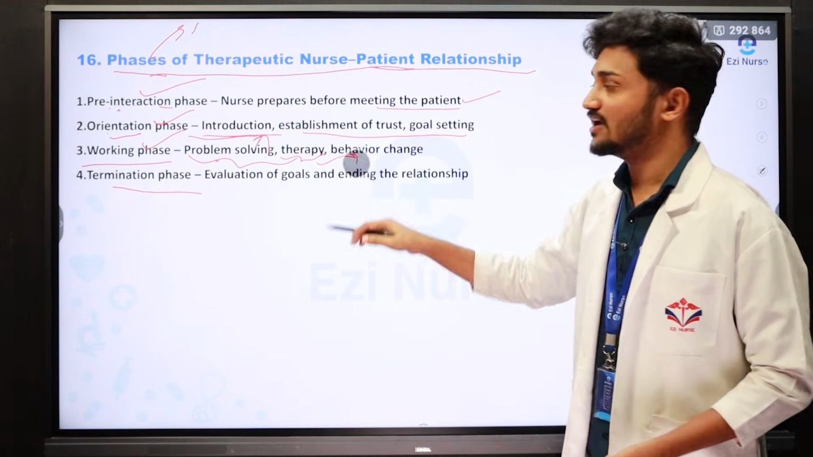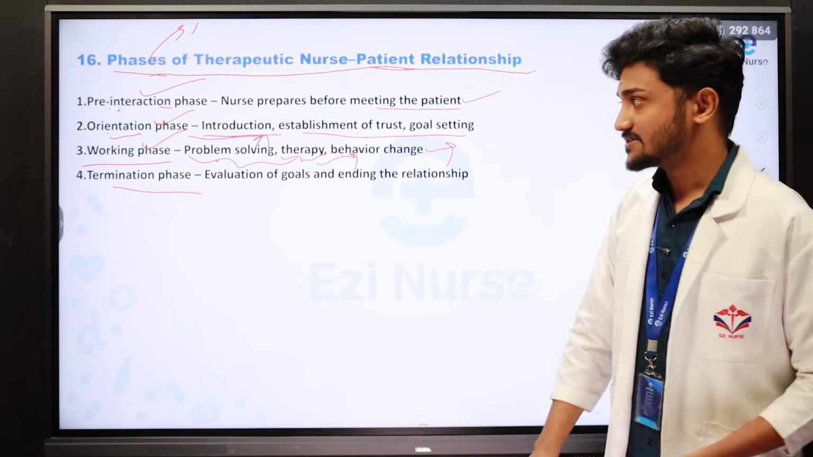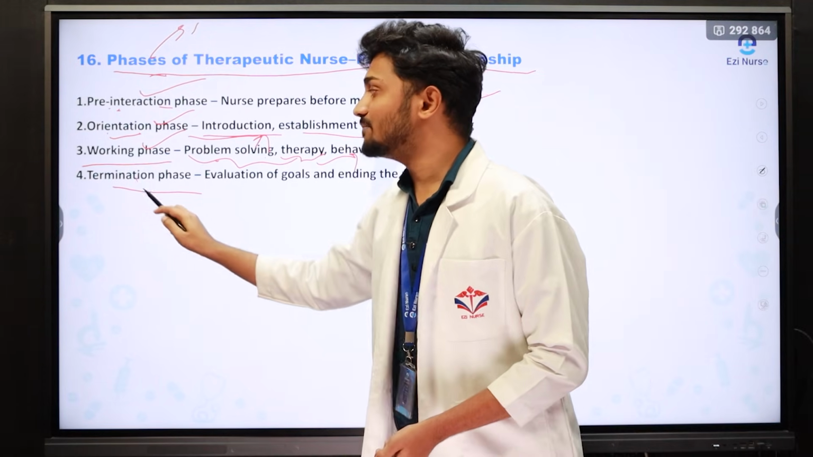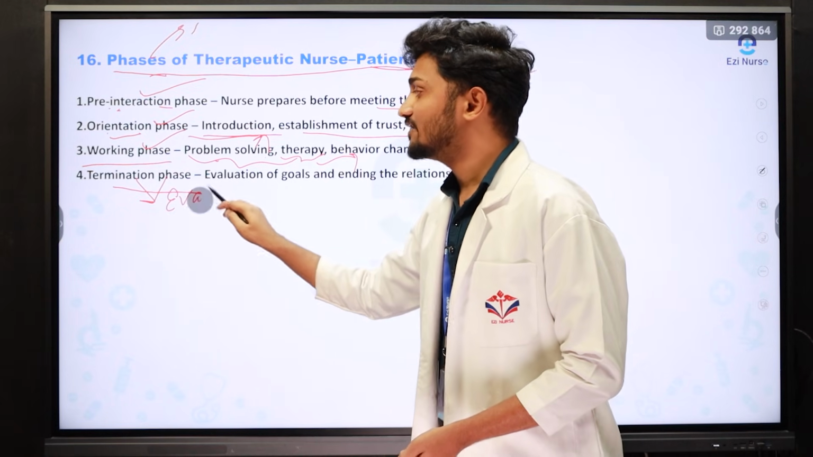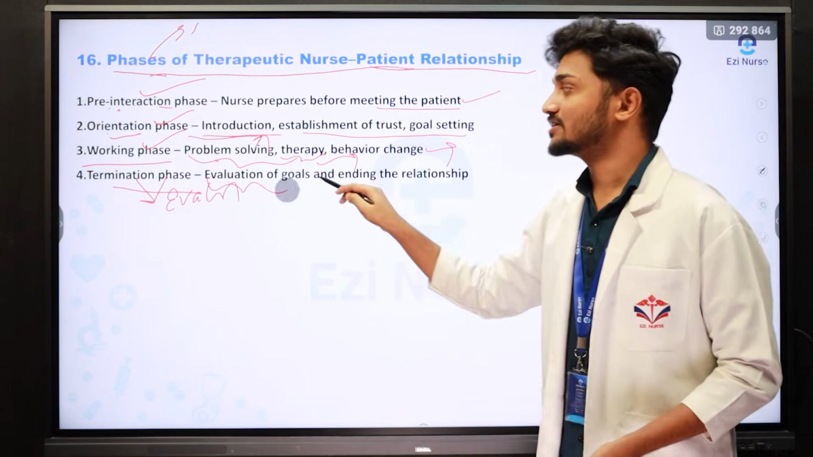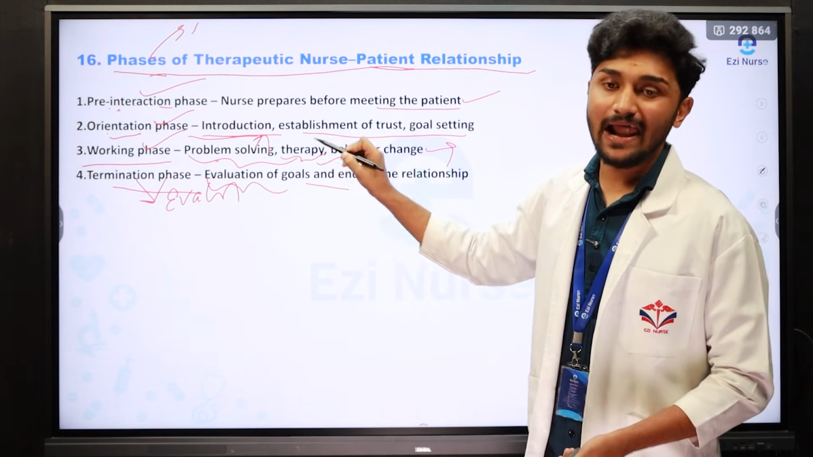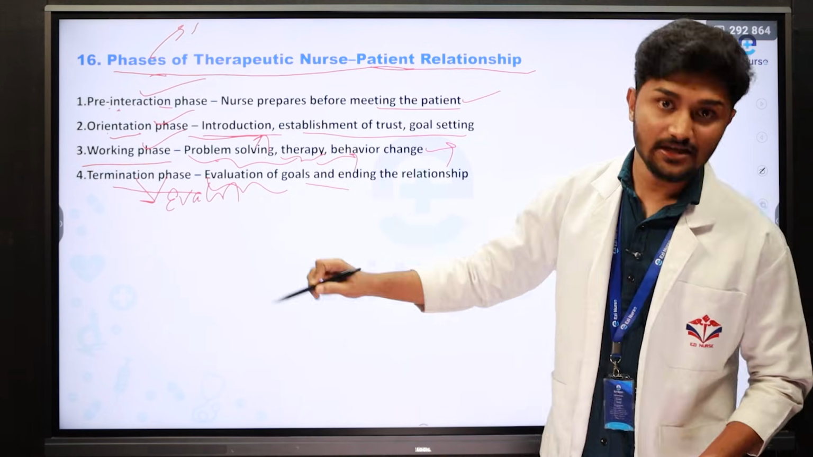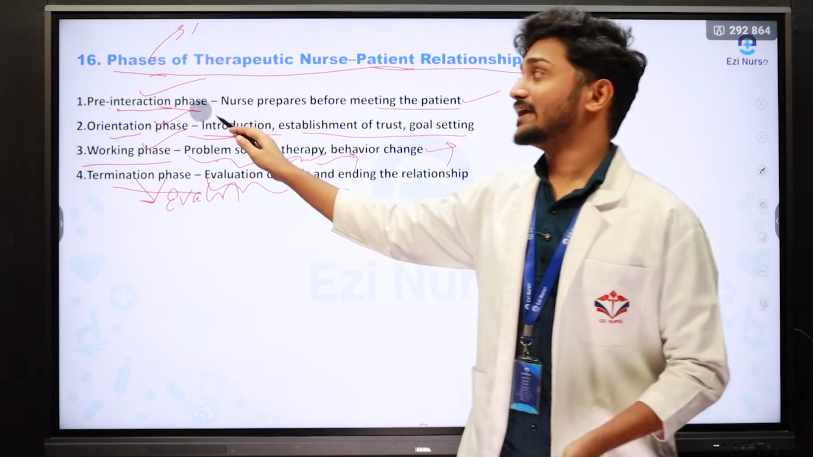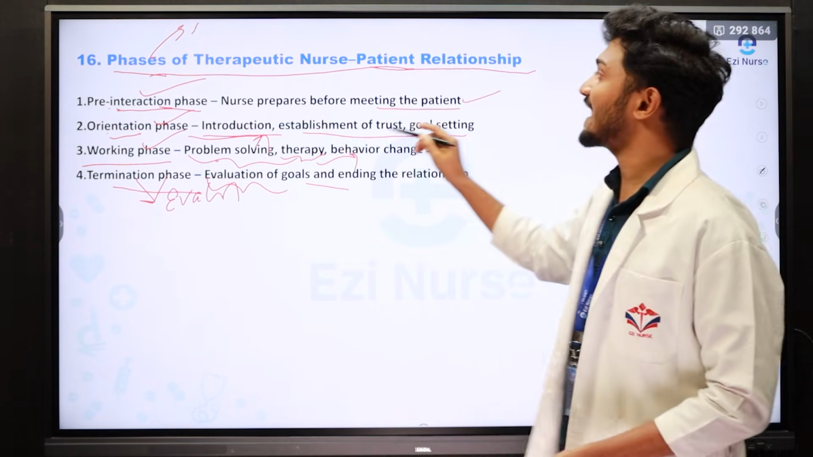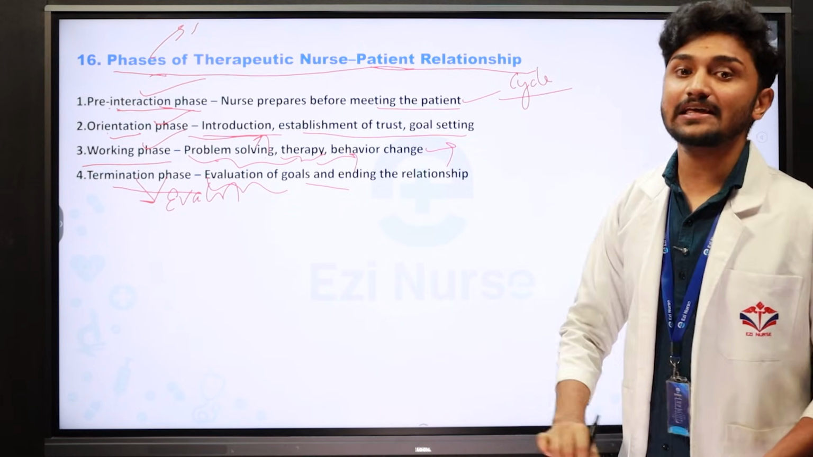That is the therapy we are going to give to the patient. Along with that, we monitor the behavior of the patient. The last phase is called the termination phase, or also the evaluation phase. What is meant by evaluation? Evaluation is an assessment of whether our goals and planning are met or not met. If not met, again we need to start from the pre-interaction phase. So these phases are cyclic in nature.